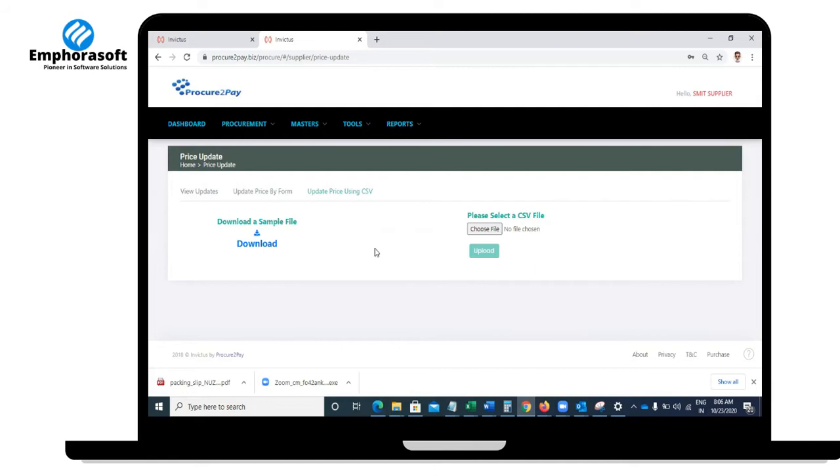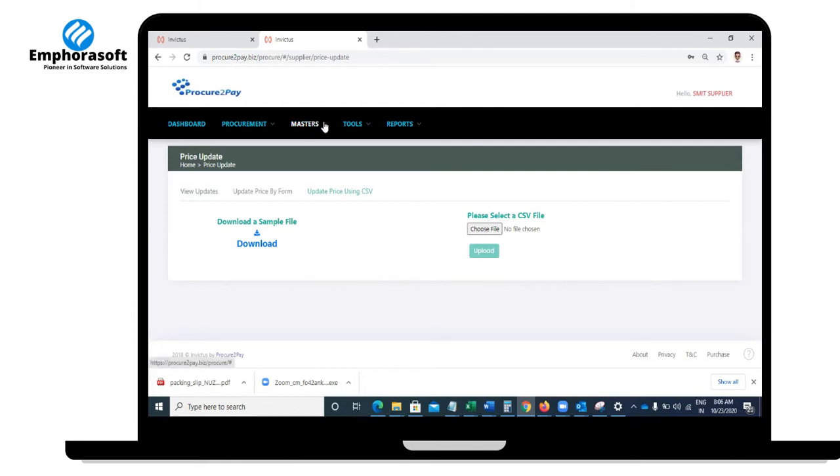For any price fluctuations, just run one update, and this update will send a notification to all your buyers saying that this product price has been changed, either increased or decreased. For price increases, you cannot just increase and go ahead with ordering. Your client has to approve it.